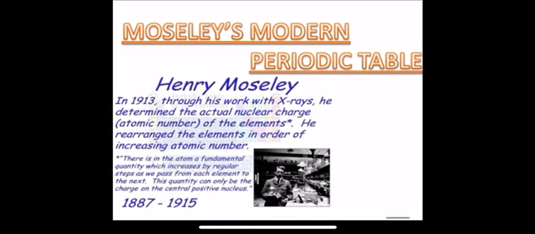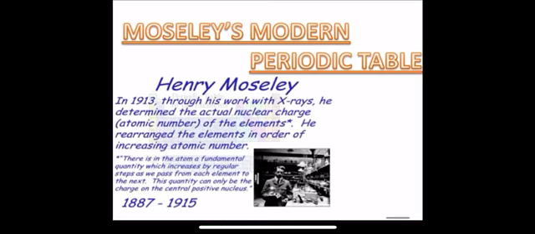Because it is a more fundamental quantity in an atom, and it increases by regular steps as we pass from each element to the next. That is why Henry Moseley showed that the atomic number of an element is a more fundamental property than its atomic mass, and accordingly Mendeleev's periodic law was modified, and the atomic number was adopted as the basis of the modern periodic table.